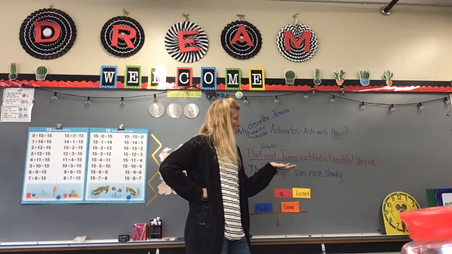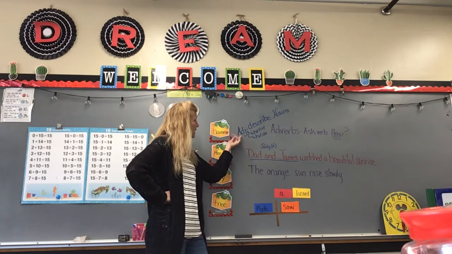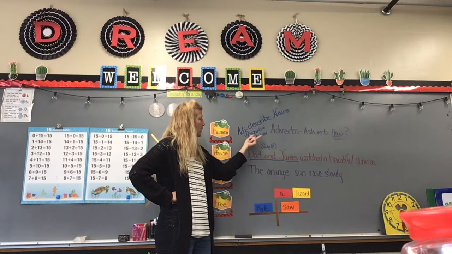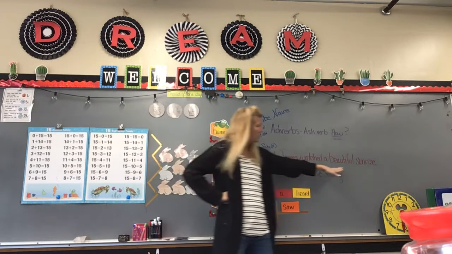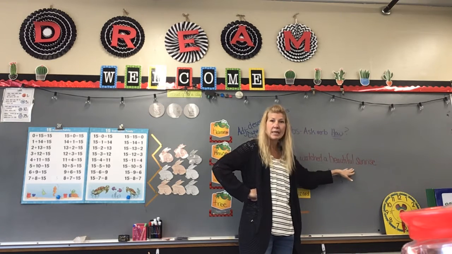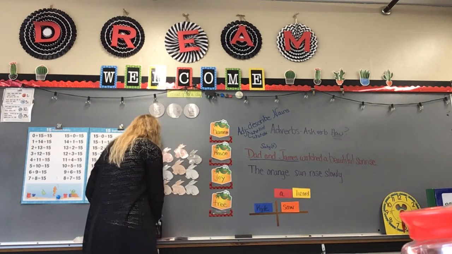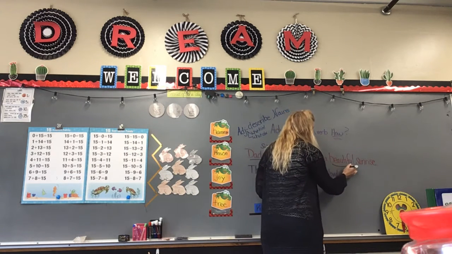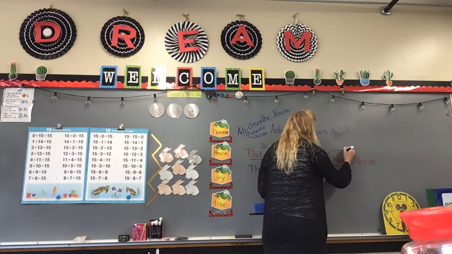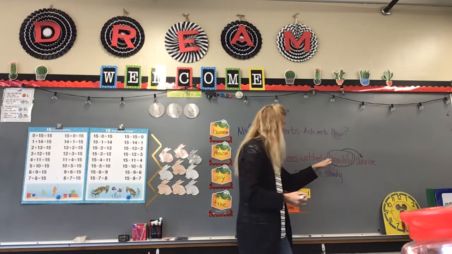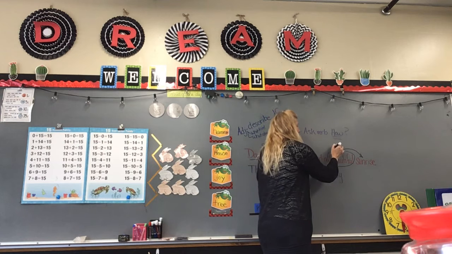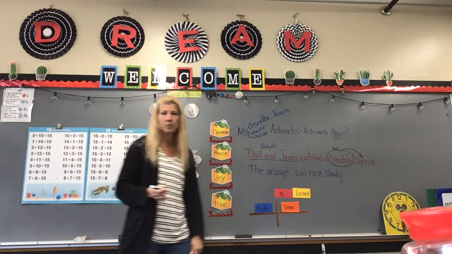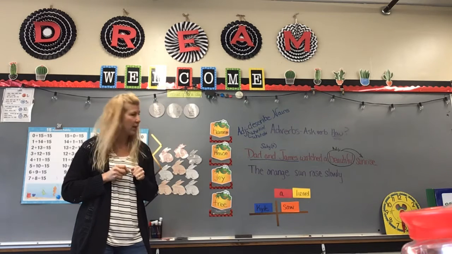Now let's see what kind, because adjectives describe our nouns and we can ask questions like what kind, what color. So we'll say to the word sunrise, what kind of sunrise? And you guessed it, you should have chosen, it was a beautiful sunrise. So I'm going to draw a line, an arrow to my sunrise, and I'm going to put A, D, J. That's my adjective. Beautiful describes sunrise.